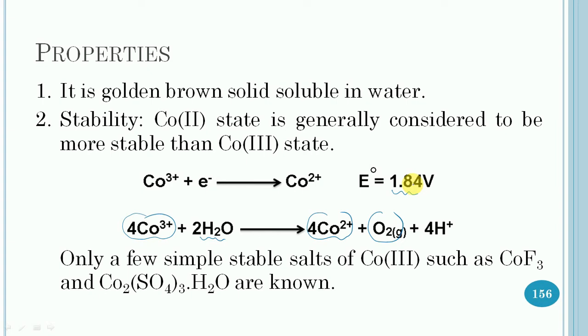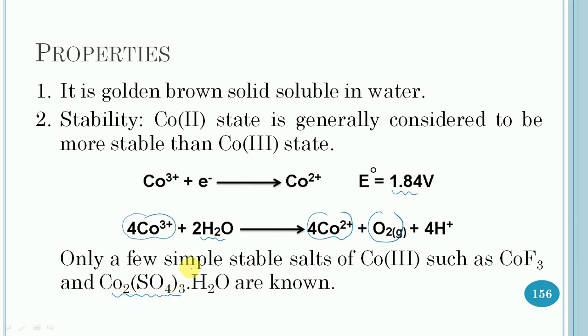So this is the reason that no aqueous chemistry of cobalt 3 exists, as it gets reduced to the cobalt 2 positive state readily. Only a few simple stable salts of cobalt 3 are known, such as cobalt 3 fluoride and cobalt 3 sulfate, having this formula.